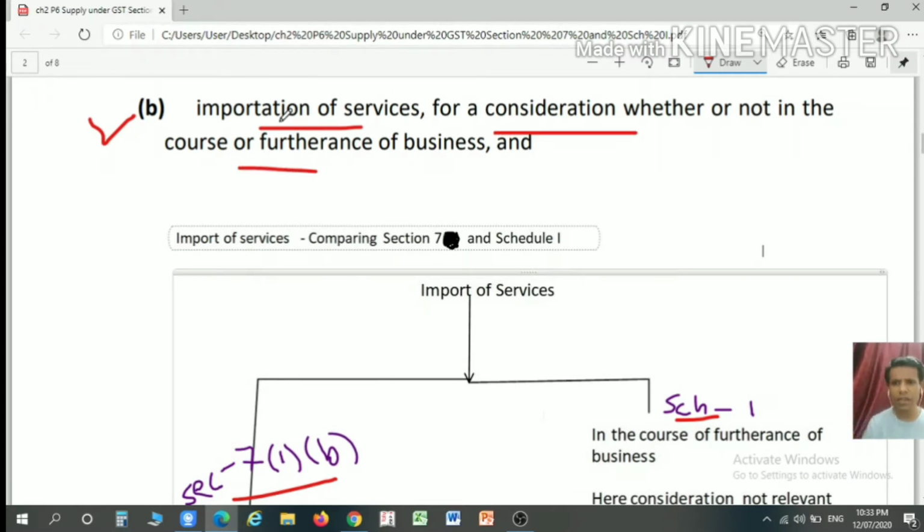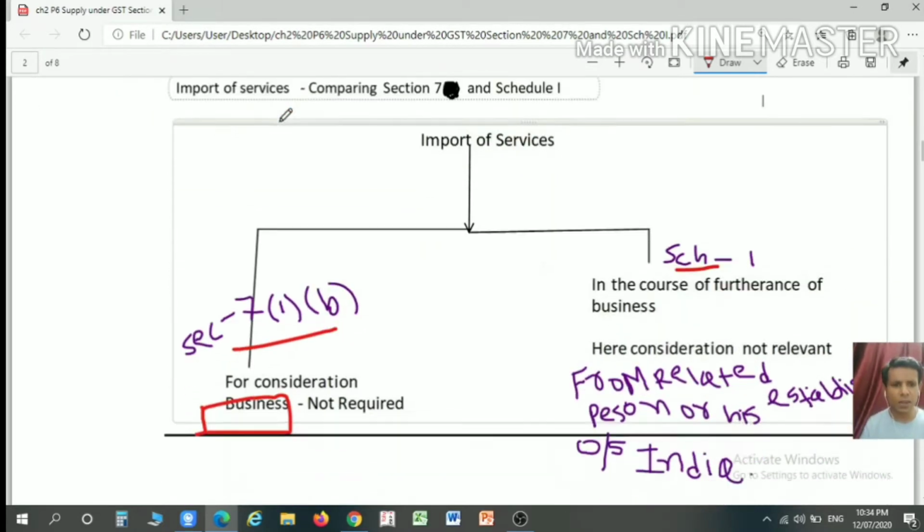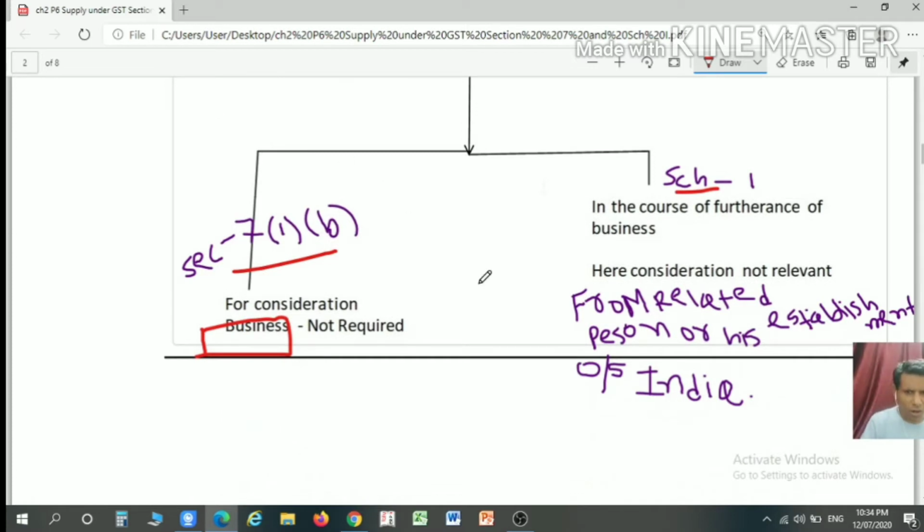So what is given in clause B is importation of services for a consideration, whether or not for the purpose of a business. So importation of a service for consideration, business is not relevant here, it will be treated as a supply. Now the second point is regarding Schedule 1. What is given in Schedule 1?